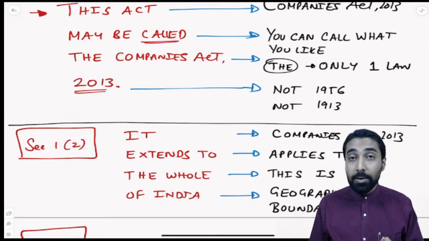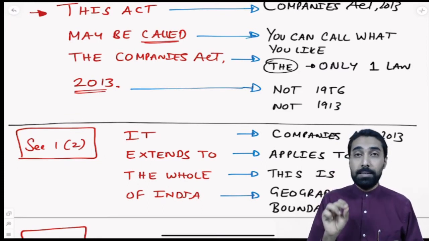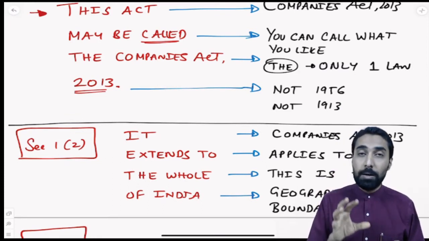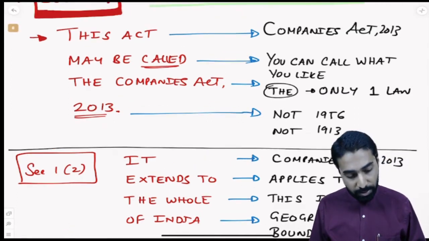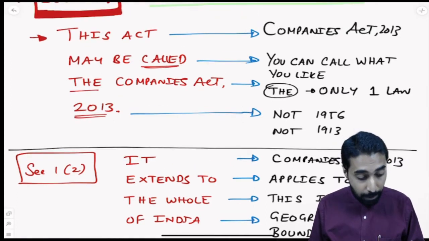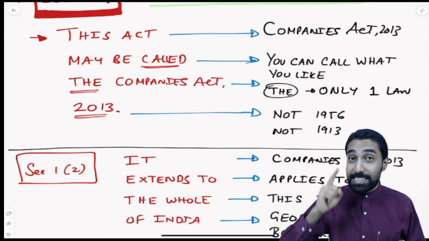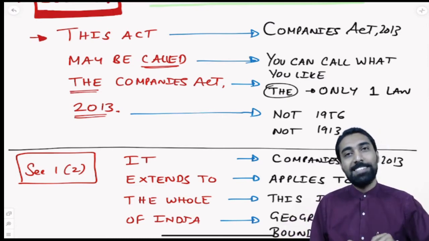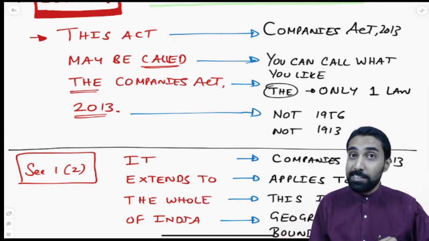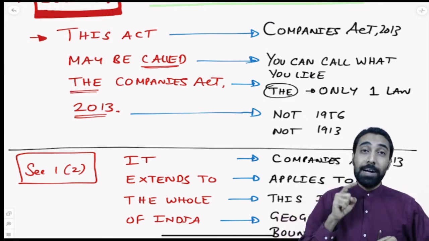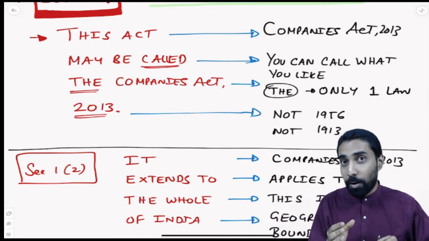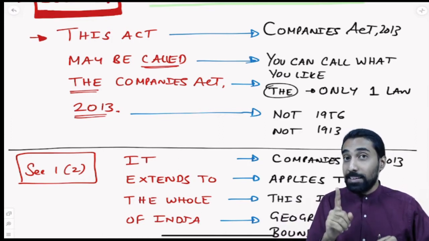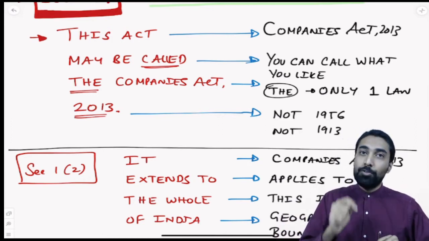Yes. The one and only law relating to companies in India, the supreme law to regulate companies, is this. So that is why they say this act may be called the Companies Act. Even one single word makes a huge difference when we understand law. It is not just Companies Act, it is the Companies Act. That means in India, the primary law is just one, and that is the Companies Act of 2013.